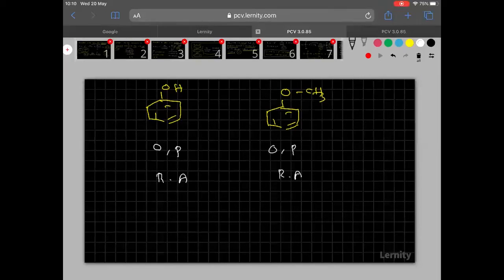Okay, now here what happened? See clearly here, oxygen carries two lone pairs as I told you. So the lone pair goes here. Similarly here also the lone pair will go here. Are you followed, everyone? So try to understand here. Here this CH3 is there now. CH3 is a plus I group. Am I right? Plus I group means what? Electron donating group.